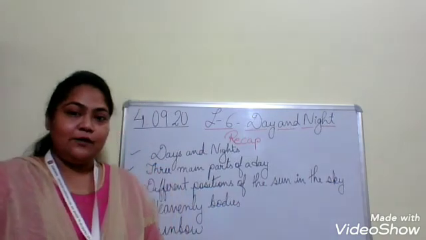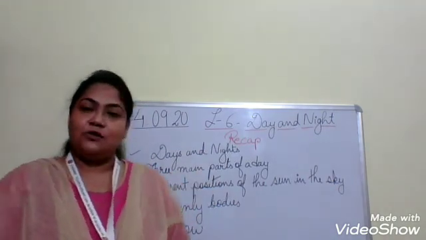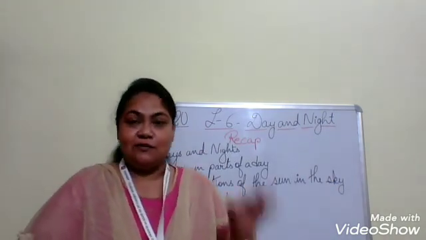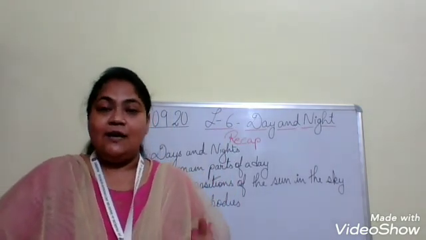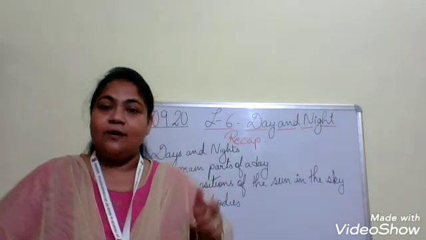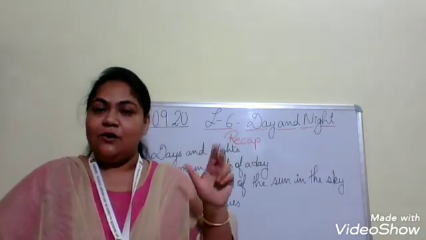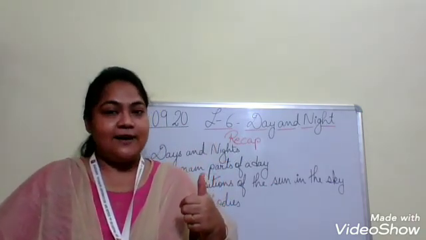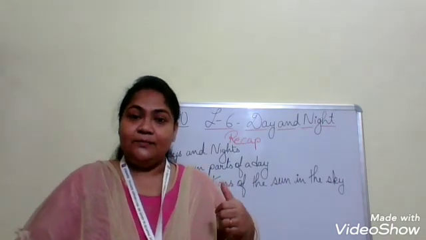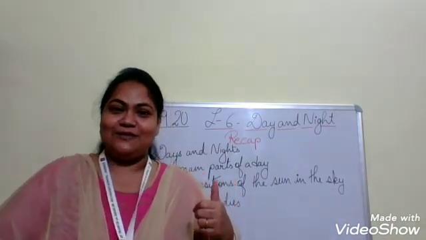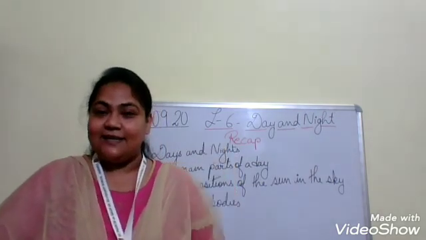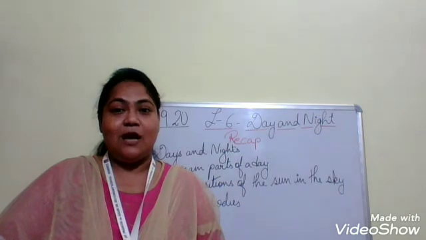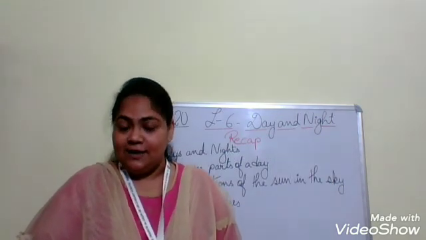Then we have also learned about the three main parts of the day. Do you remember children, the three main parts of the day? Yes, the three main parts of the day are morning, afternoon and evening. Morning starts when the sun rises and it's the time for breakfast. Then in the afternoon, it is the lunch time when you have your lunch.